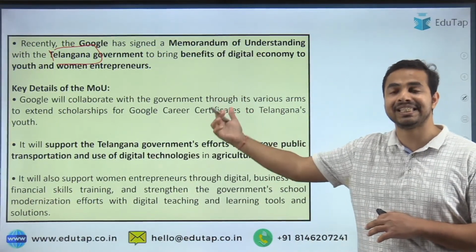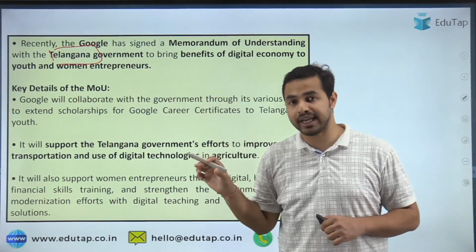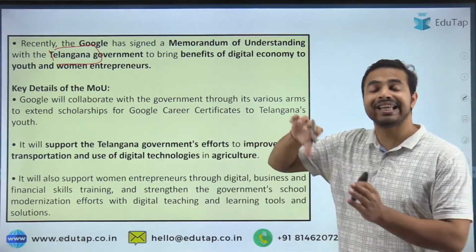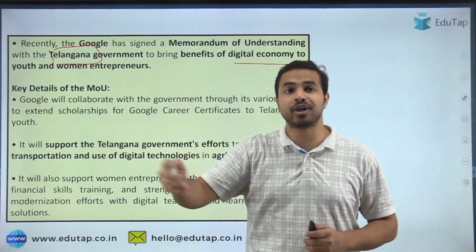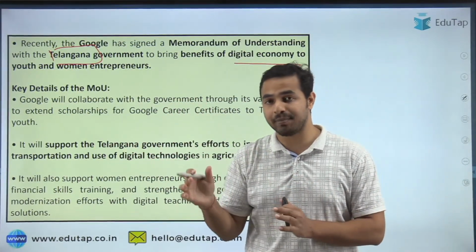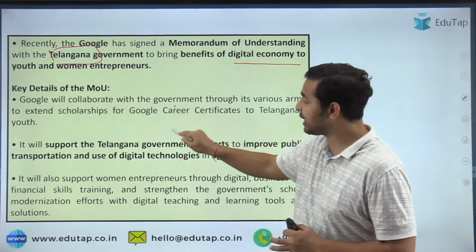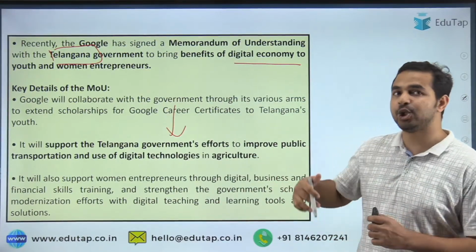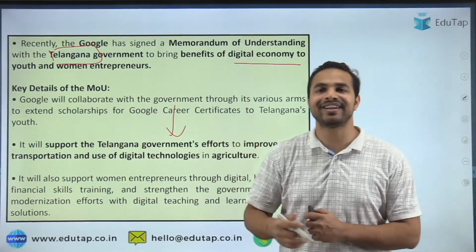And here you can see what exactly the key details of this particular MOU are. So Google has signed this MOU with Telangana so that they can bring out the benefits and provide those benefits to the youth and the women entrepreneurs of these digital economies. So that is the right answer to this particular question, and it is also going to support the Telangana government's efforts to improve public transportation and the use of digital technologies in agriculture, and that is why it is the right answer to the question.